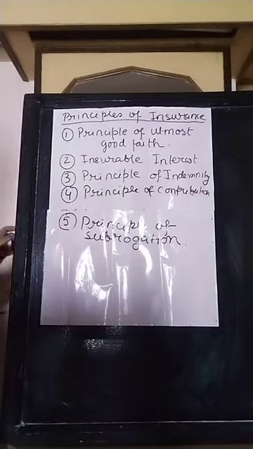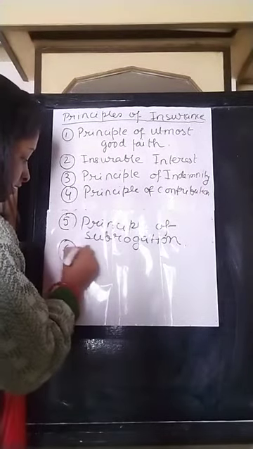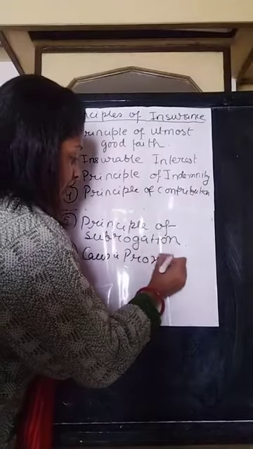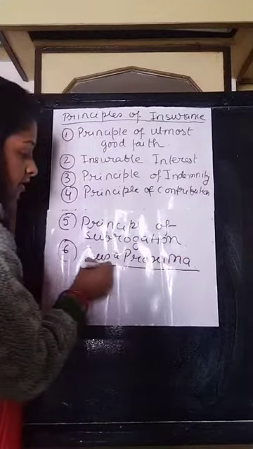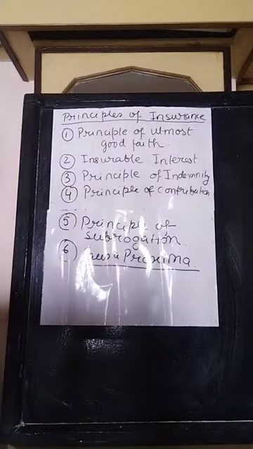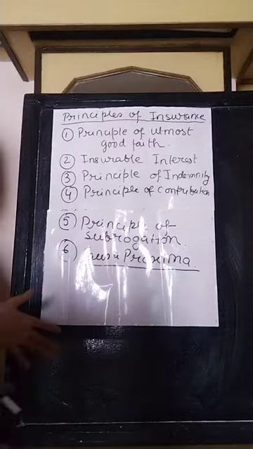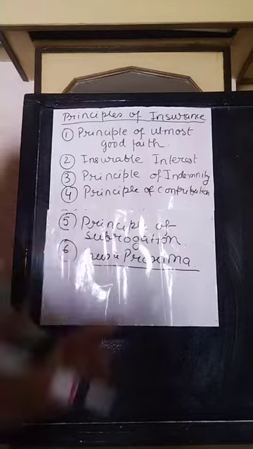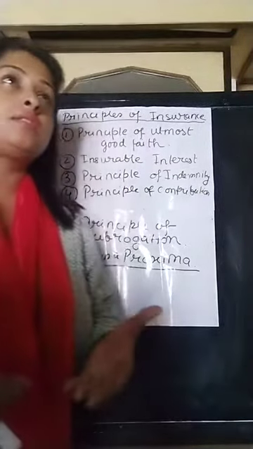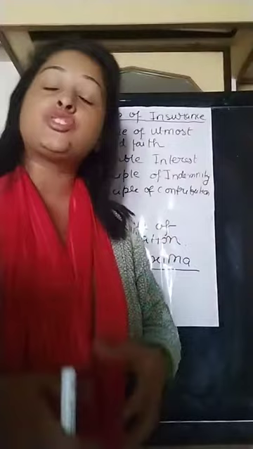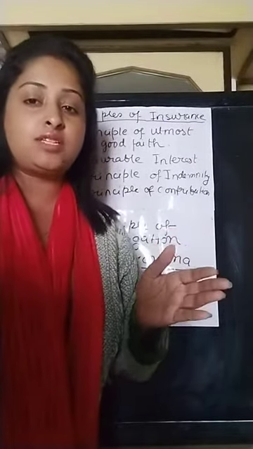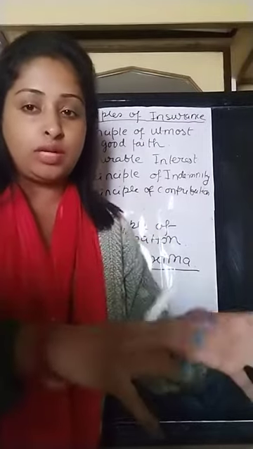Now we come to the next principle, that is causa proxima. Causa proxima means nearest cause. Suppose in a factory there is a fire, and due to that fire some goods are burnt. But during that burning process, some goods are stolen also. During this destructive process, some goods are stolen also.